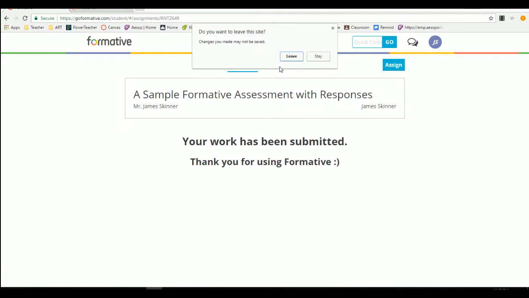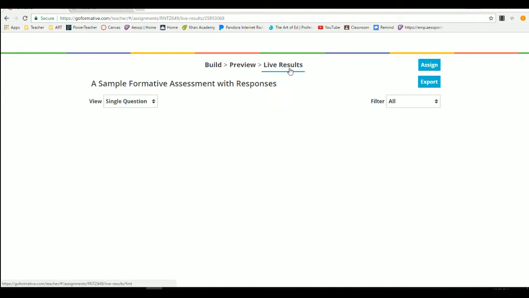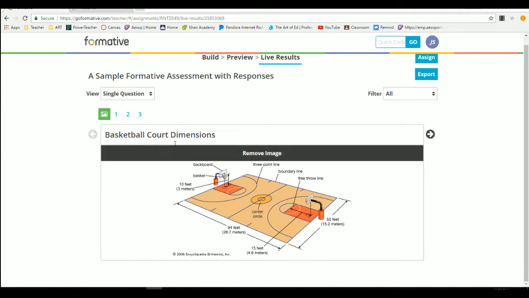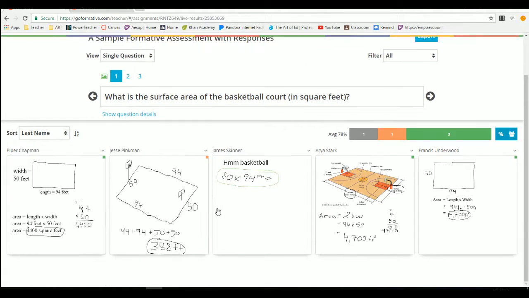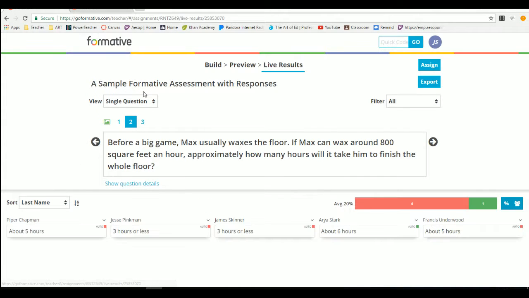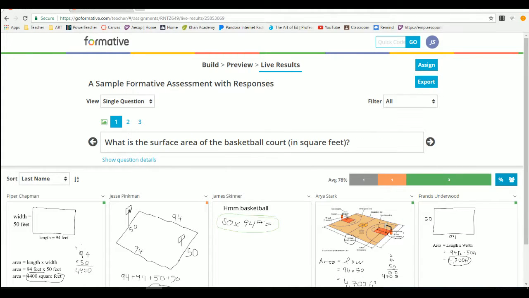We can then go to live results, and you can see the answers that were given. If we go to question 1, you can see all the different answers that were given to that problem. You can see people drew stuff in, you could see the work, the way they did things, all that fun stuff. So it's a really cool, active way that you can assess students.